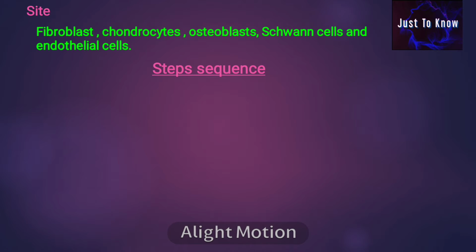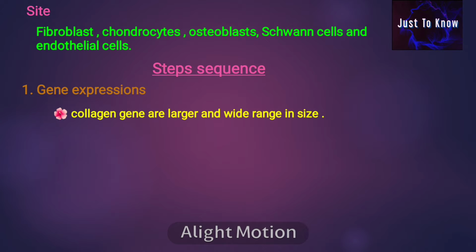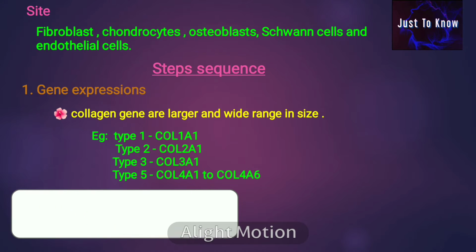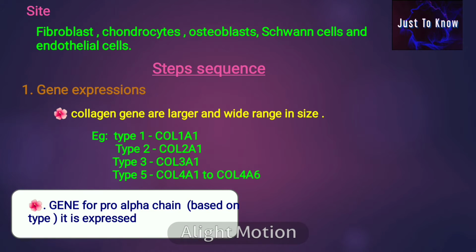Steps involving collagen biosynthesis. It starts with gene expression. Collagen genes are large and wide-ranging in size. For example, type 1 is collagen 1A1, type 2 is collagen 2A1, type 3 is collagen 3A1, and type 4 is collagen 4A1 to collagen 4A6. The gene for the pro-alpha chain, based on the types, is expressed.